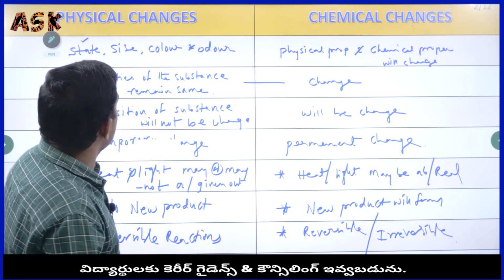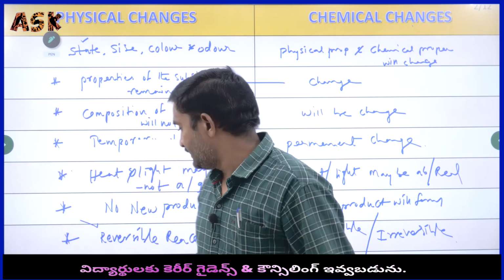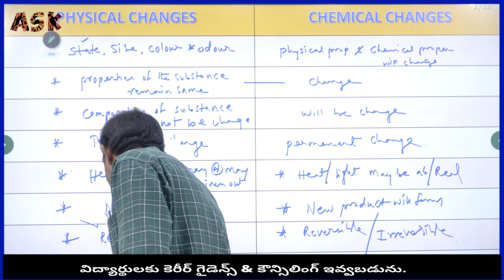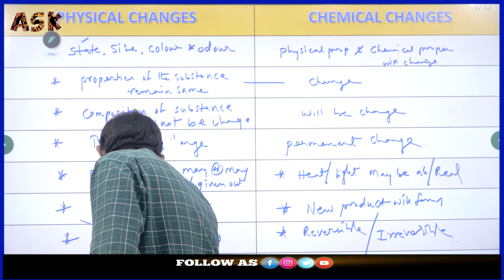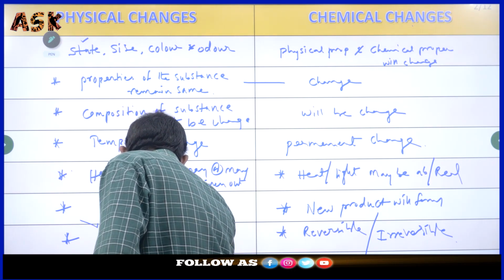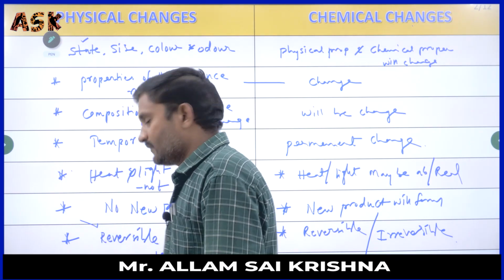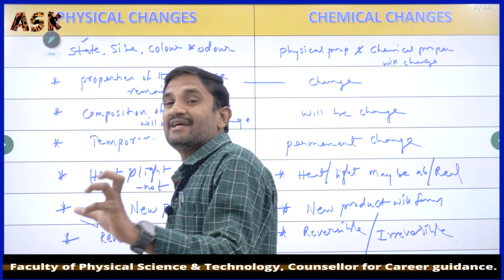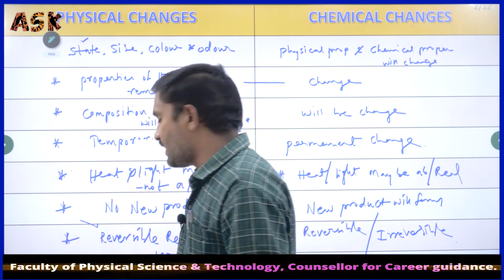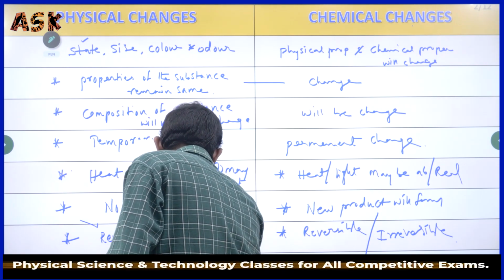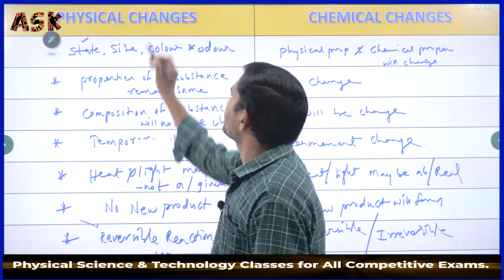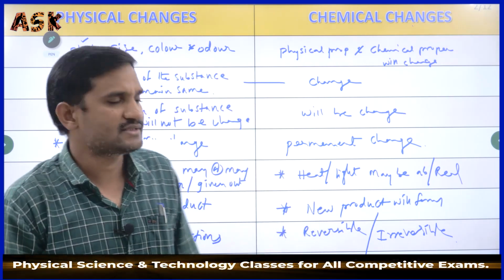Examples: ice turns into water, water to water vapor, crush the plastic can. These are the best examples for the physical changes.